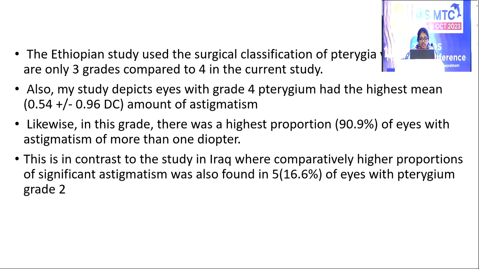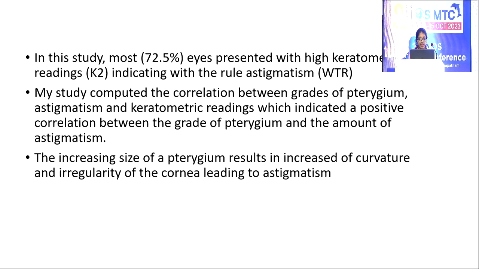Likewise, in this grade, there was the highest proportion of eyes with astigmatism of more than 1 diopter. This is in contrast to the study in Iraq, where a comparatively higher proportion of significant astigmatism was found in 5 of the eyes with pterygium grade 2. In this study, most eyes presented with high keratometric readings indicating with-the-rule astigmatism.